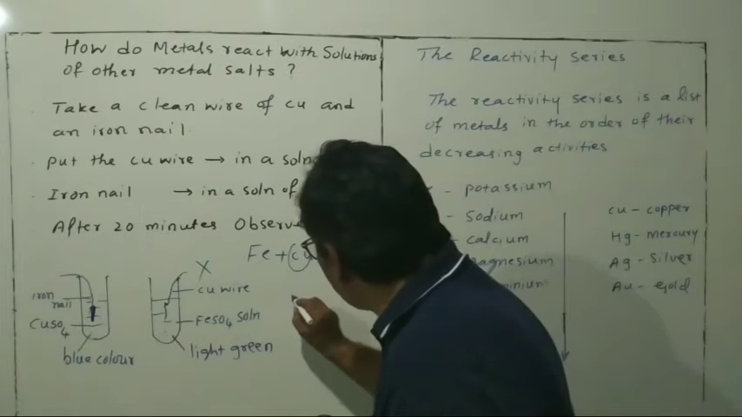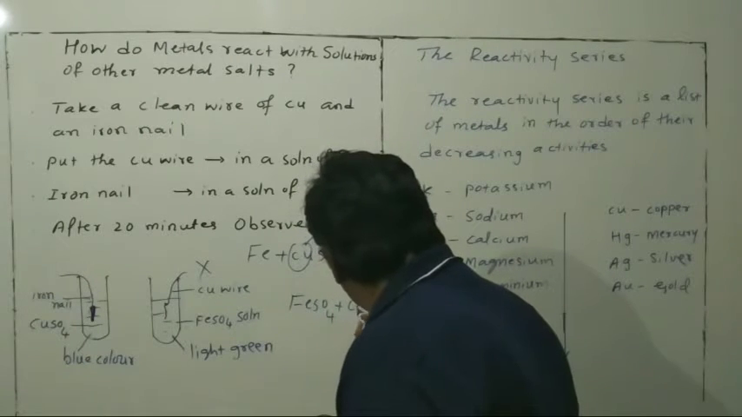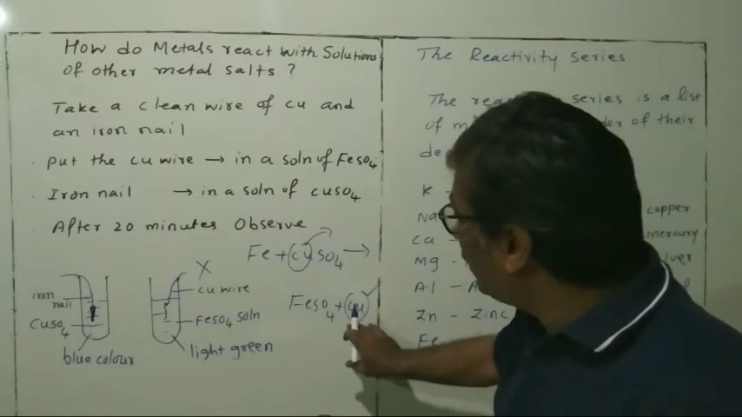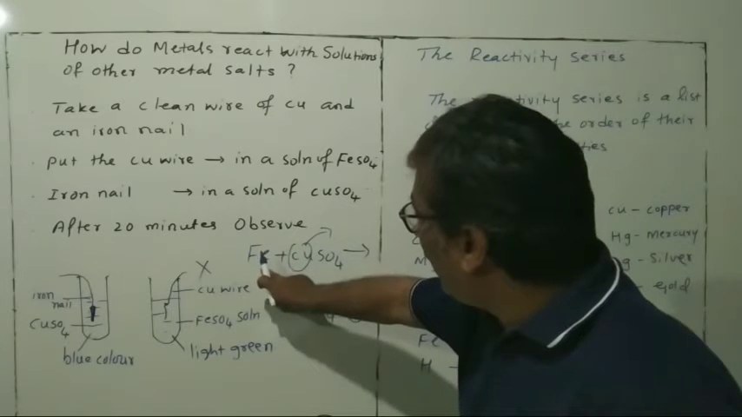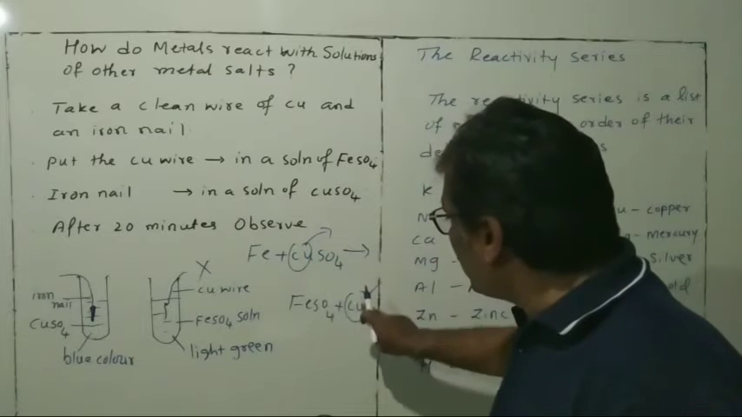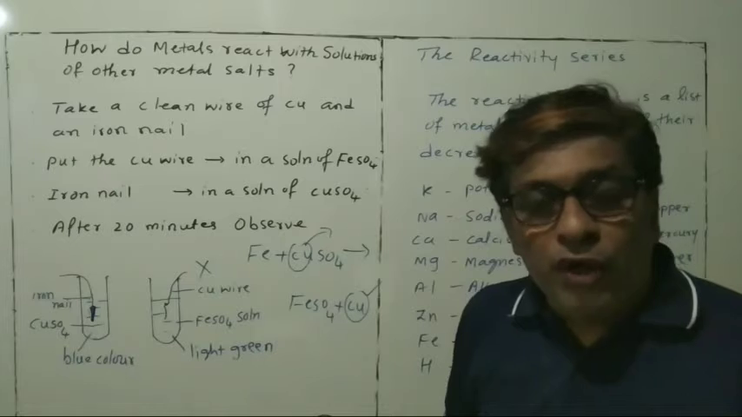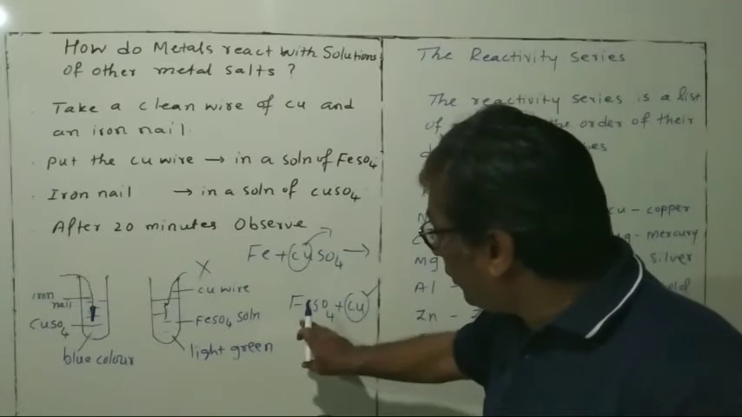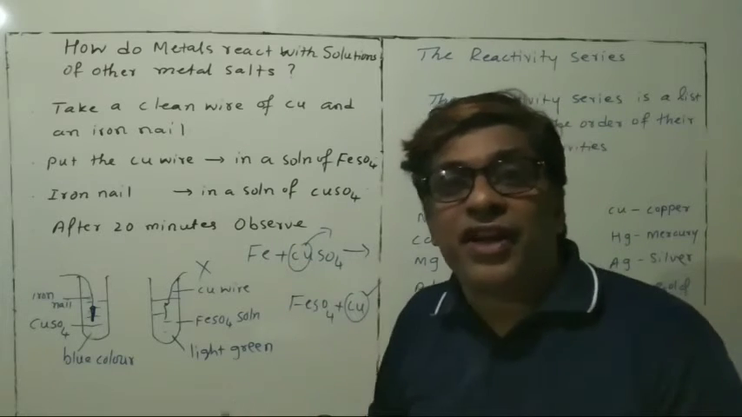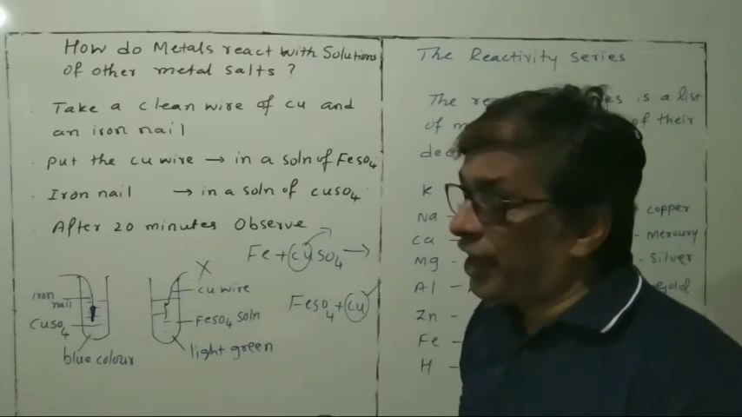You got iron sulfate, and see, copper is displaced. Here you got the copper. When you added iron in a solution of copper sulfate, copper is displaced, so you got the iron sulfate solution. So this way, it means the more reactive element displaces the less reactive element. So that you already learned, this is the displacement reaction.